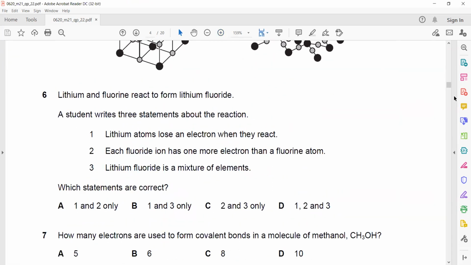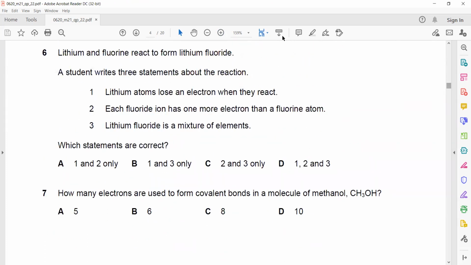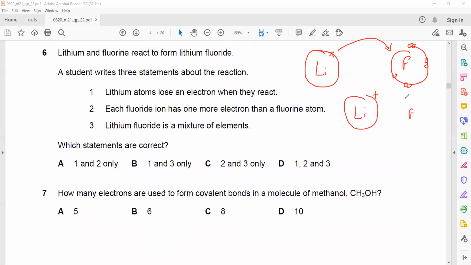Each fluoride ion has 1 more electron than a fluorine atom, that's also true, because the fluoride ion gains 1 electron, so it will have an extra electron. And lithium fluoride is a mixture of elements? It's not a mixture, it is a compound, because a mixture means there is no chemical reaction and no transfer of electrons. So it's not a mixture of elements, it is a compound formed from the elements. That's why A is the right answer.